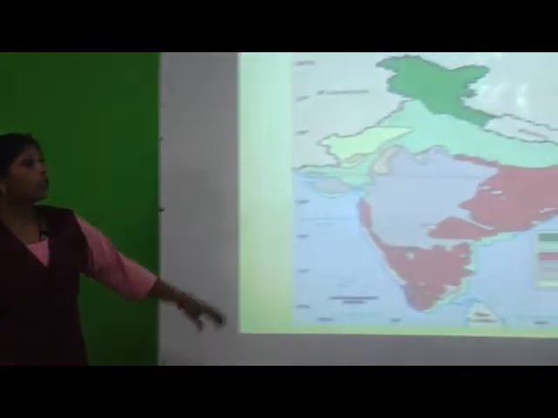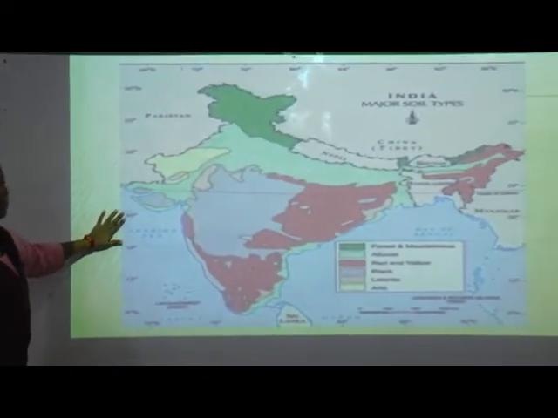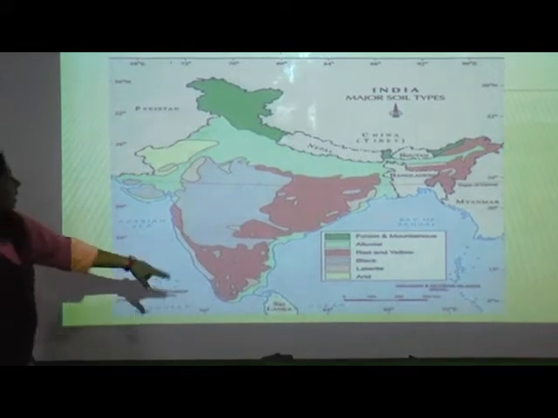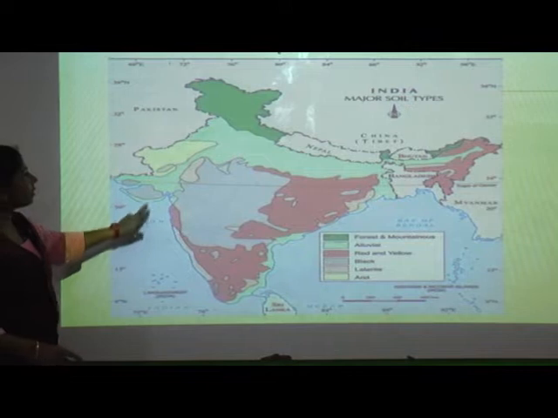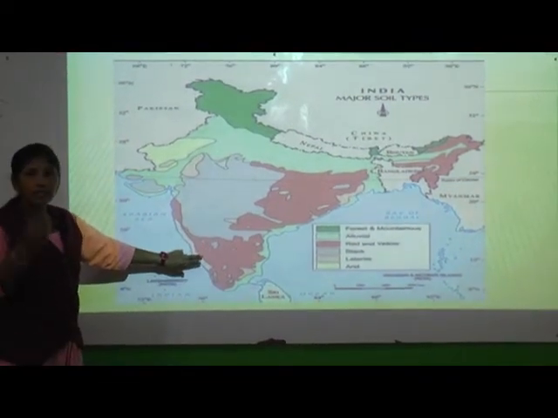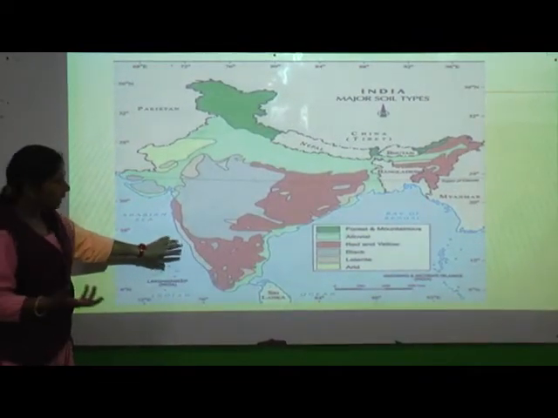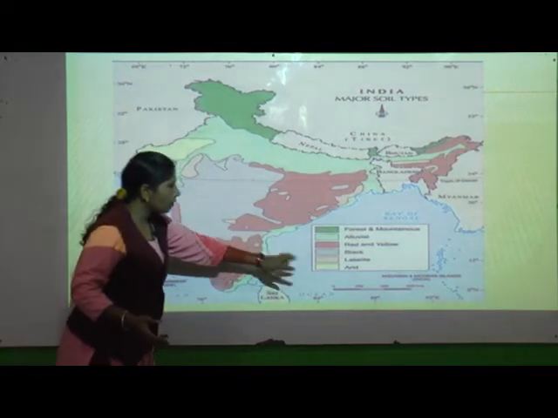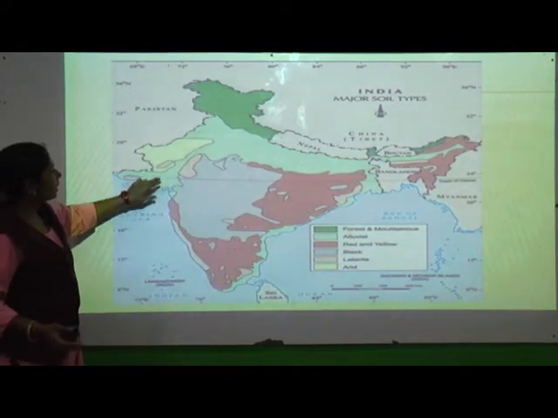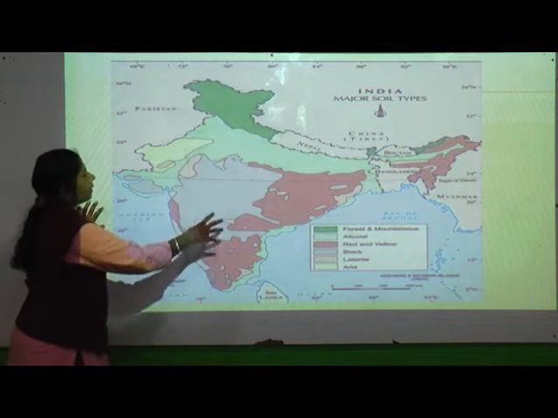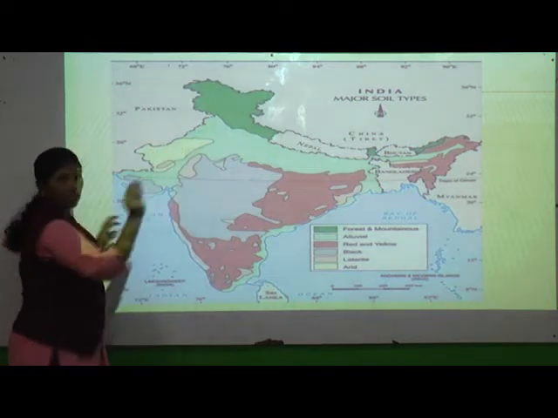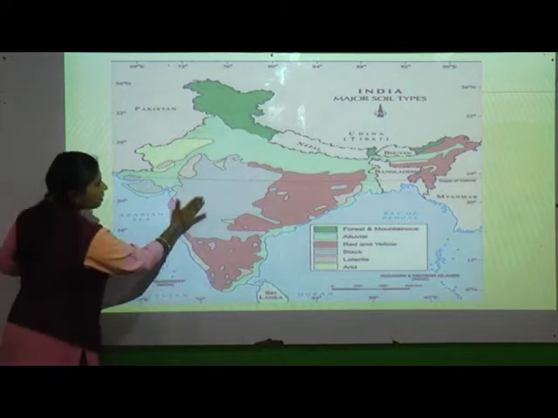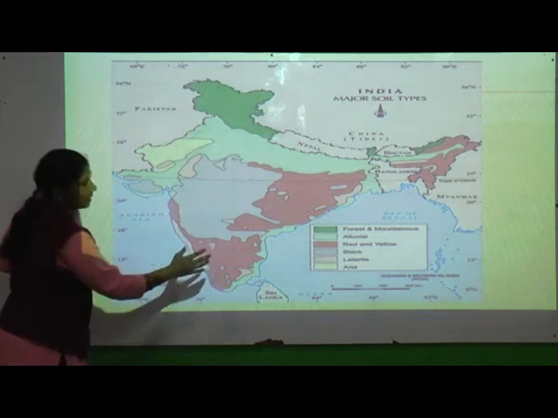Can you see a map here, students? Yes, it is our India map. What we are showing here are different types of soil. Can you see the different colors? In this box they have given, you see it is green. In this whole India, some part is green, some part is yellowish, some part is blue and some part is red, isn't it?